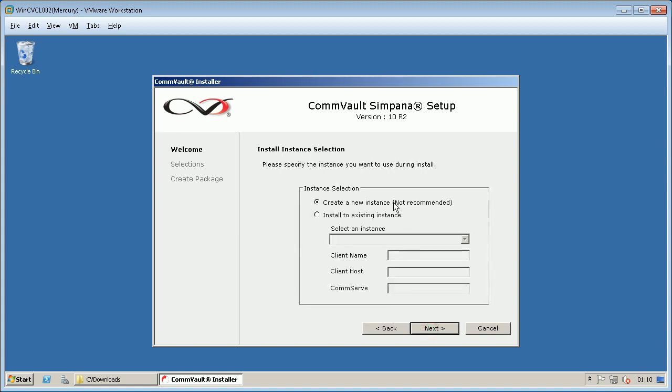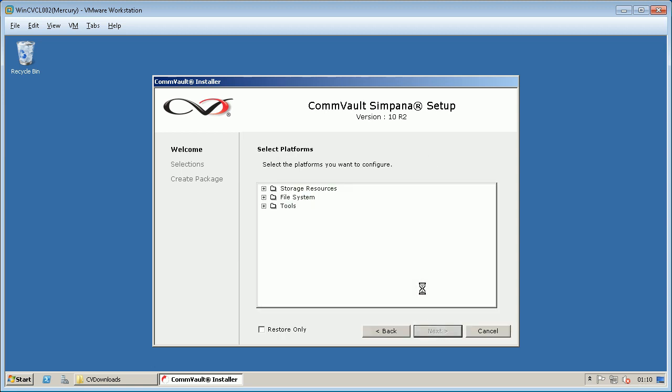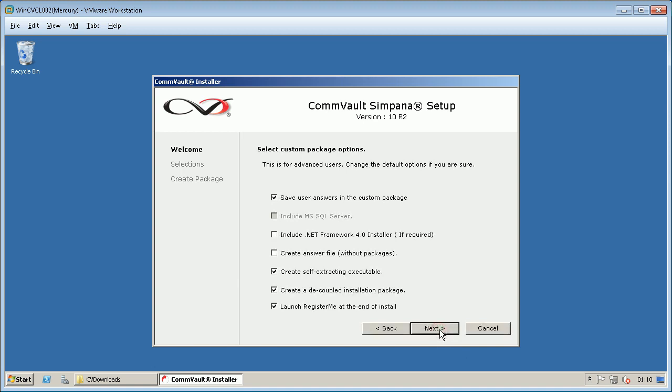Select Create a New Instance option under Install the Instance selection. Select the components that you want to install under Select Platforms. Note that if you have plans to create a decoupled custom package, the components that you select here will be included in the decoupled custom package. Select custom package options as needed, like if you want to include Net Framework 4.0 installer in the custom package.